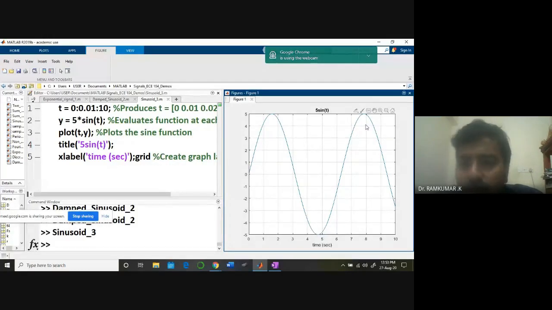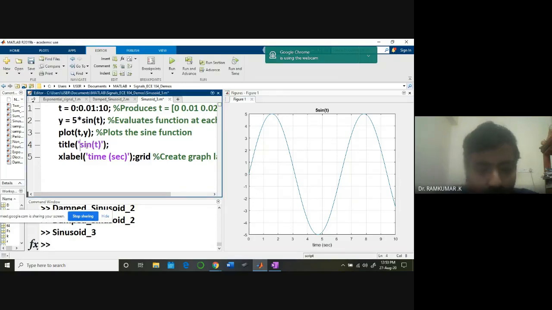So in the movie, they call it docking, meaning a particular portion of the rocket will go and join with the other part. Docking is what happens here also in MATLAB. You just dock it, and the graph is going to come inside and sit nicely. Then you can vary the amplitude. For example, here it is 5. I'm varying it to 10. See what's happening. The amplitude becomes 10.